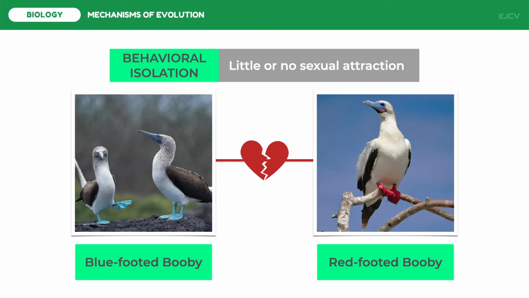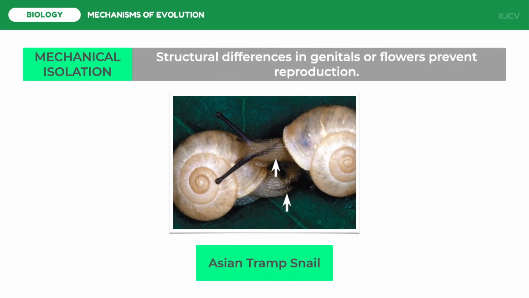In mechanical isolation, mating is attempted, but morphological differences prevent its successful completion. For example, the shells of two species of snails in the genus Bradybaena spiral in different directions. Moving inward to the center, one spirals in a clockwise direction and the other in a counterclockwise direction. As a result, the snails' genital openings, indicated by the arrows, are not aligned, and mating cannot be completed.